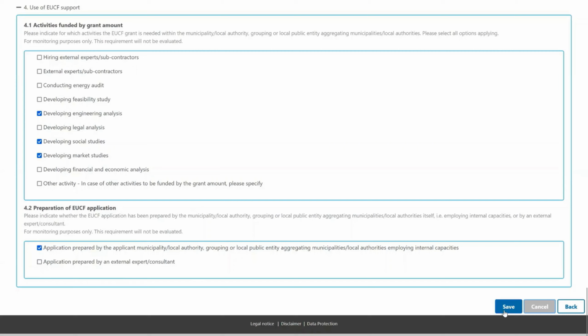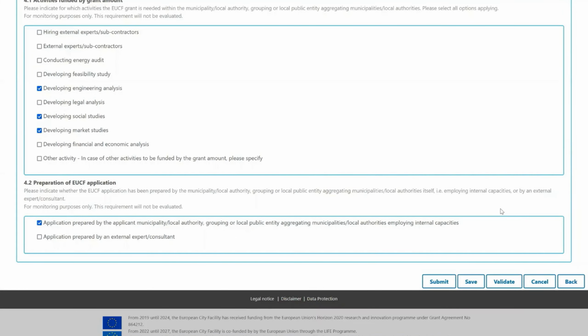Use the Save button for later revision of your application. The application can be developed within several days, and you can simply access it by logging into the system with your credentials. You are encouraged to check your application by pressing the Validate button. If some mandatory information is missing, the system will list all the missing information and highlight it in red. After checking the application, please click Submit.